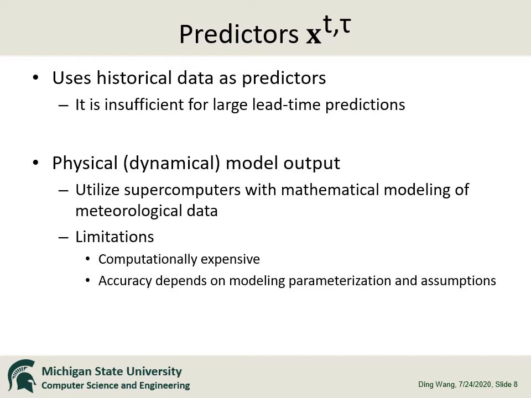Another choice is using the physical model output. The physical model uses supercomputers with mathematical modeling of the meteorological data. It produces more accurate forecasts, but it also has some limitations, like being computationally expensive, and the accuracy of the individual model depends on the model parameterization and assumptions.